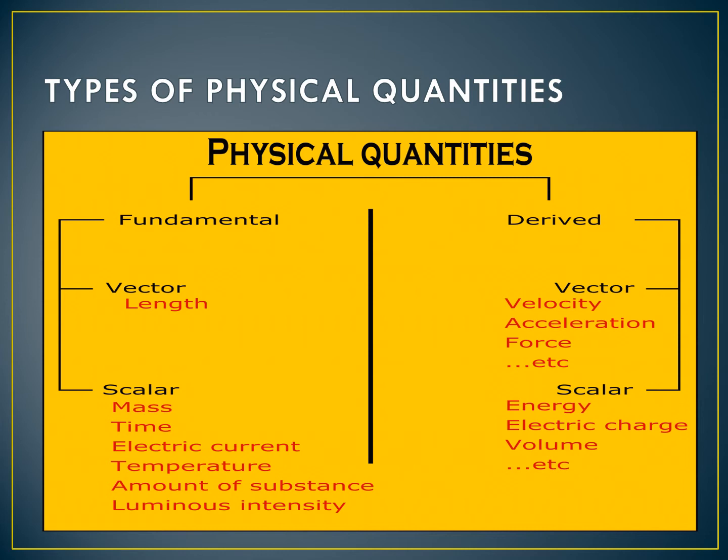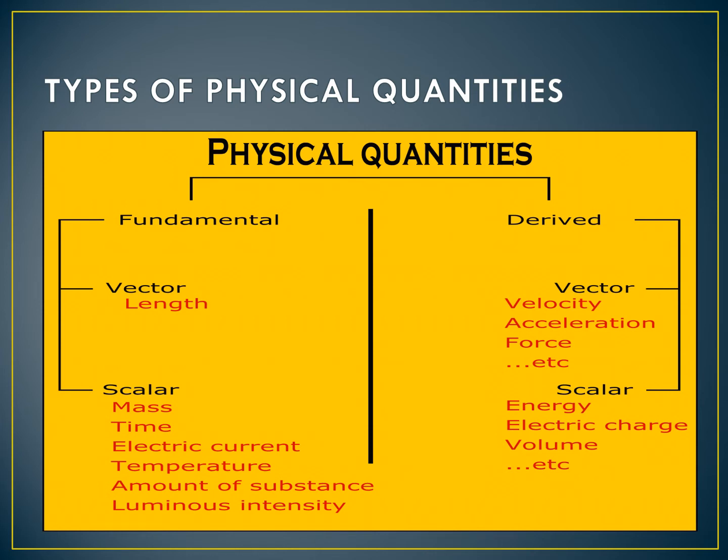The quantities that can be expressed in terms of fundamental quantities are called derived quantities. For example, area, volume, velocity, acceleration, these are all derived from the fundamental by applying multiplication and division.